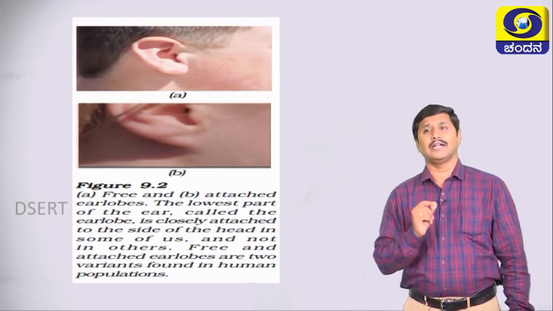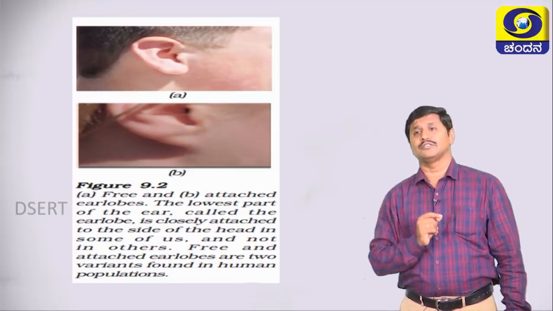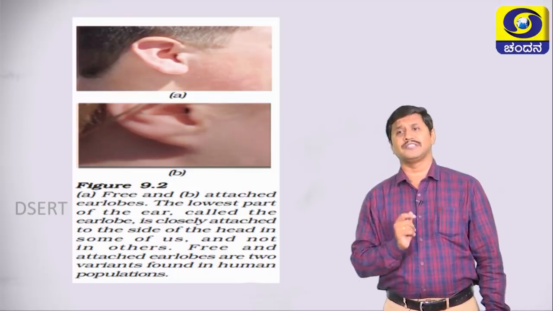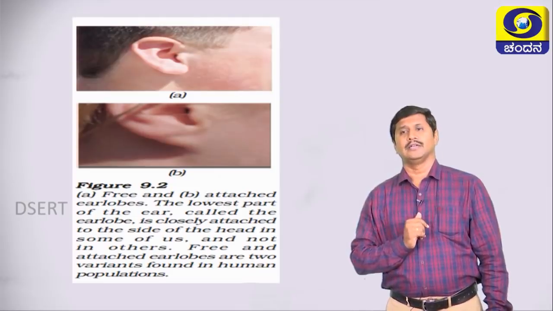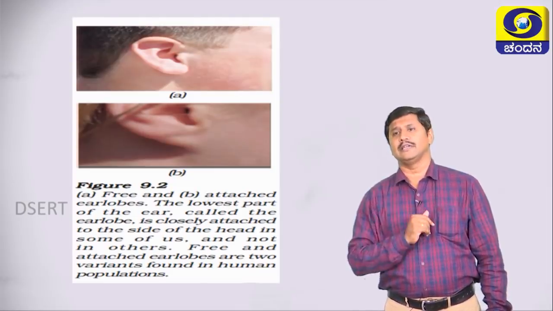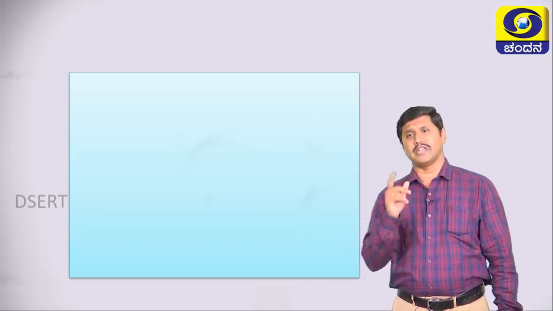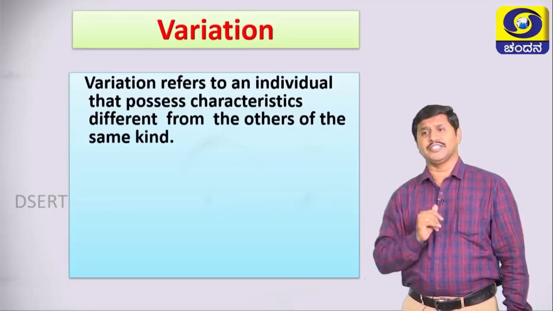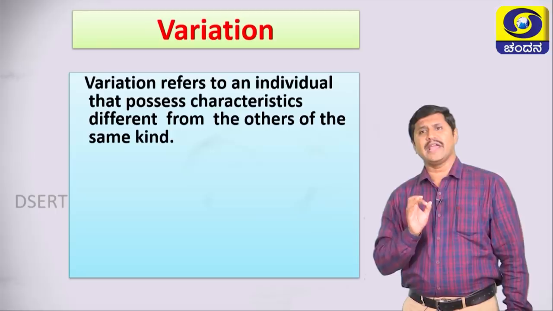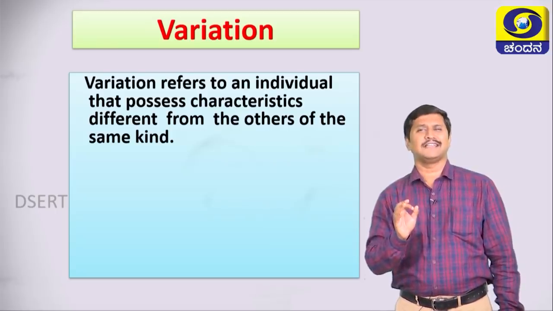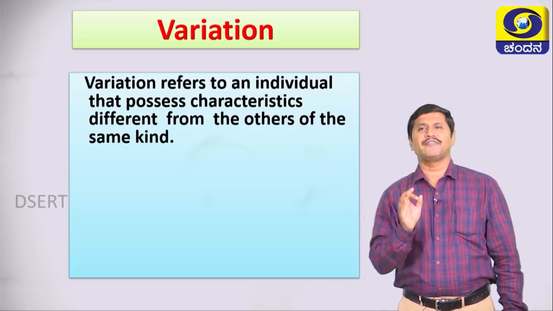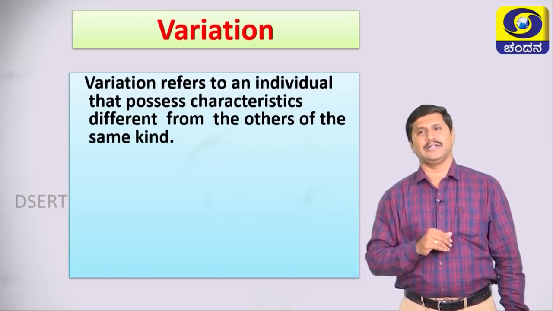Yes, it means that this diagram shows one of the important variations in human beings, that is called variations in the earlobes. Okay, then move on to the definition of variation. What is variation? Yes, variation refers to an individual that possesses characteristics different from the others of the same kind.